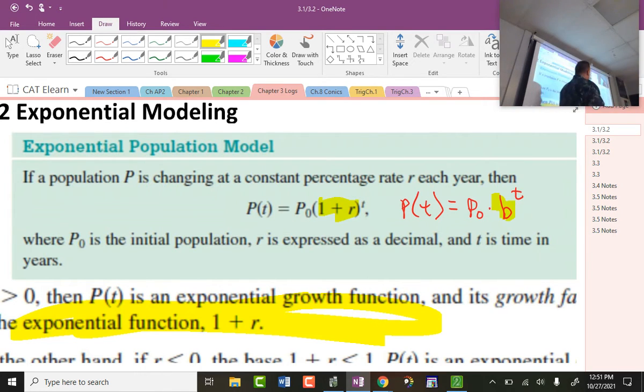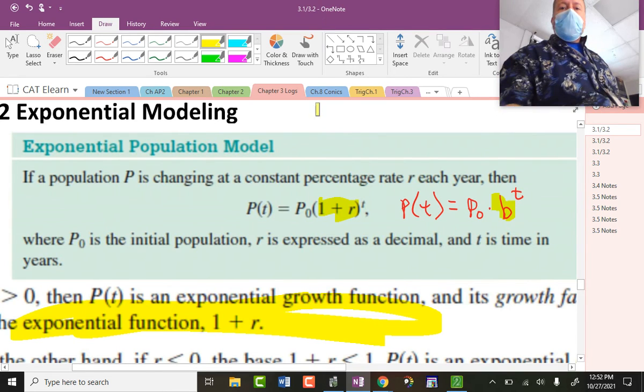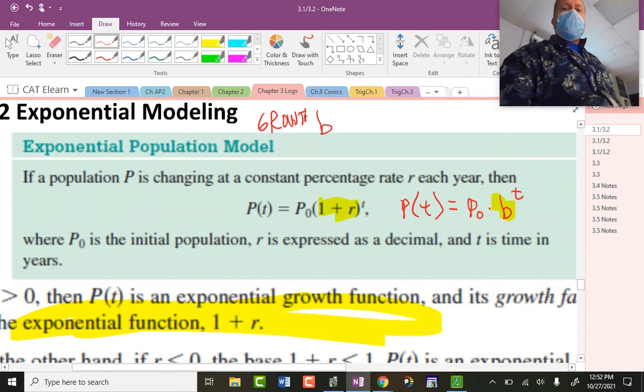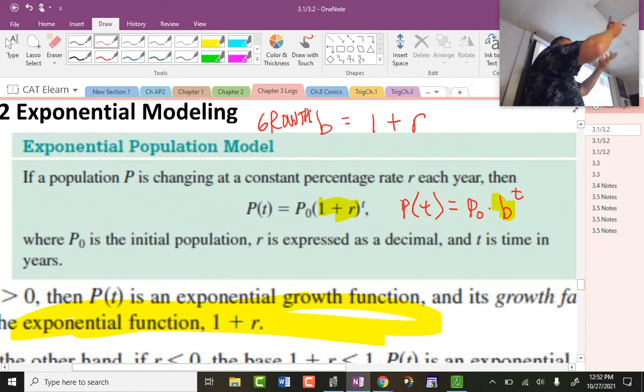It's saying, okay, let's look at this b a little further and analyze what's really happening. So if I have a growth situation, then b is 1 plus some r value, some rate that's making it go higher.